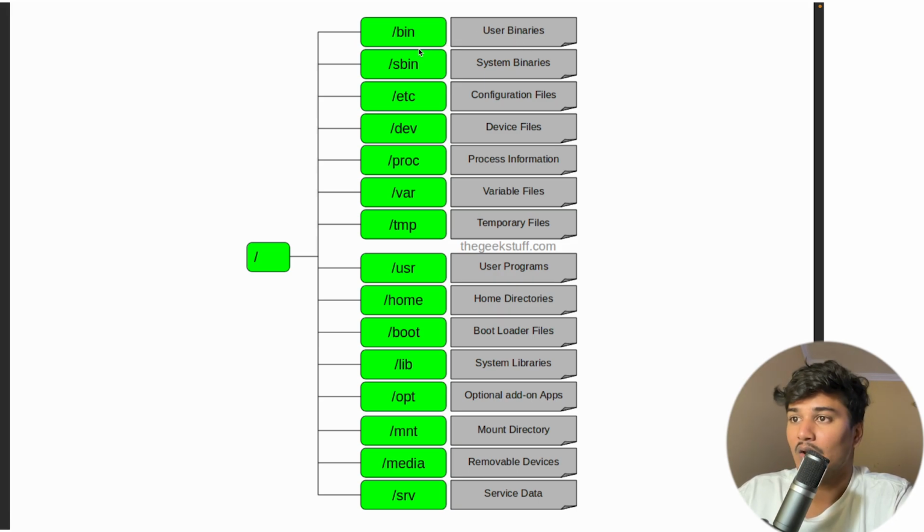/bin contains user binaries, /sbin contains system binaries, that is, system related binaries.